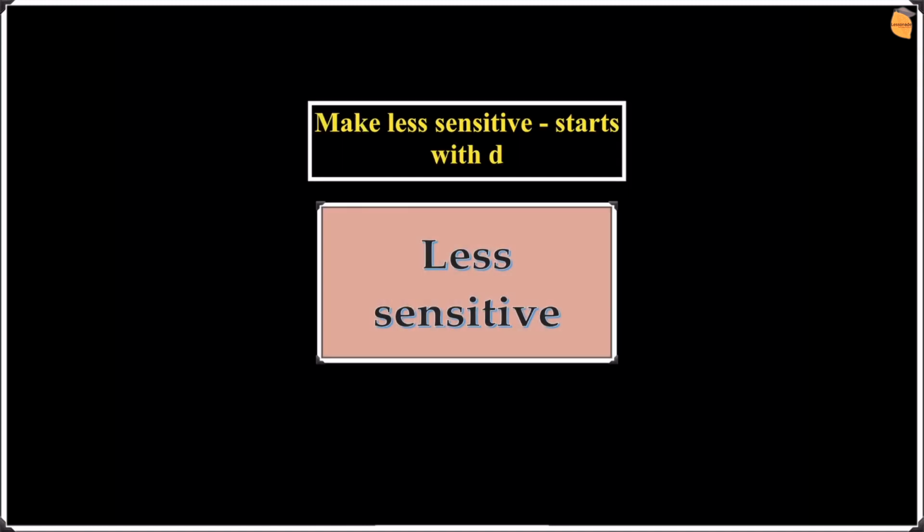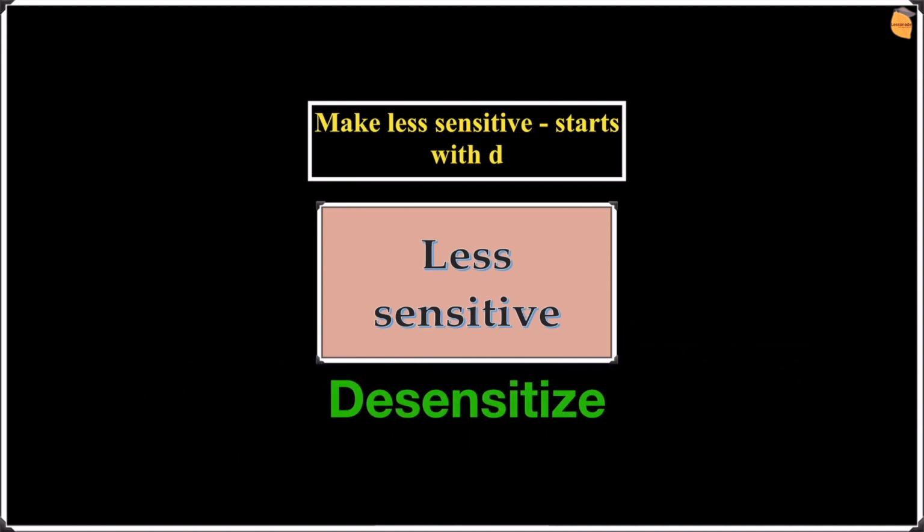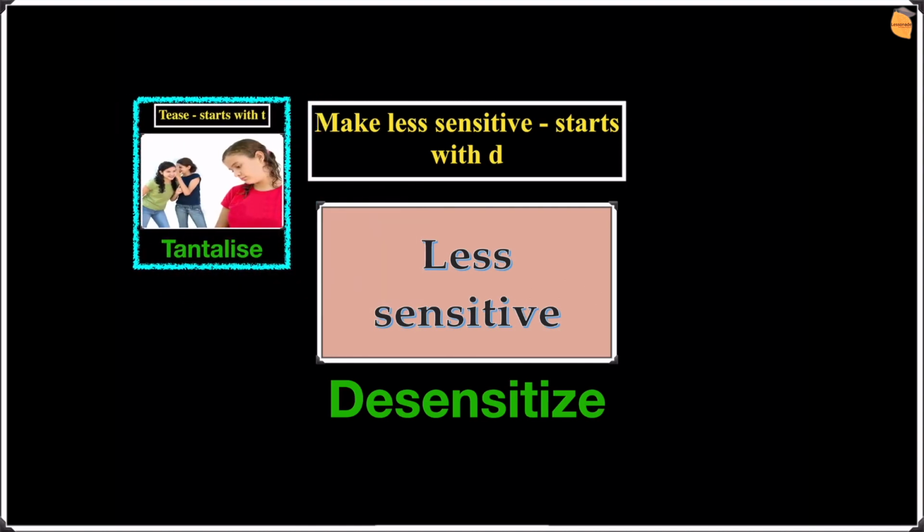The next one is make less sensitive, starts with D. In this picture, we can see that it says less sensitive. So link these two things up in your brain and let's review the word. The word is desensitize. So that was a pretty easy one to guess. Now, let's recall the previous slide. Tantalize. Let's go on to the next one.